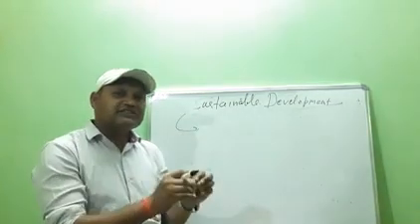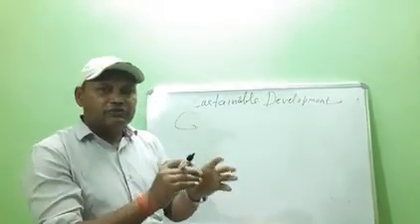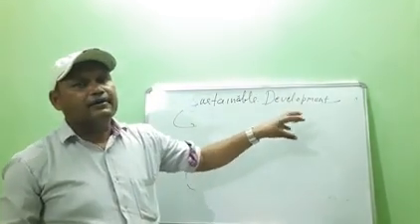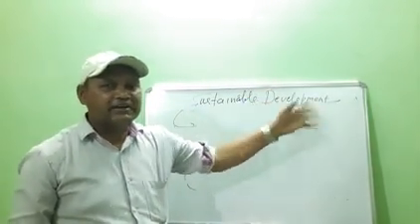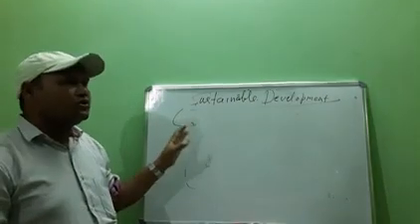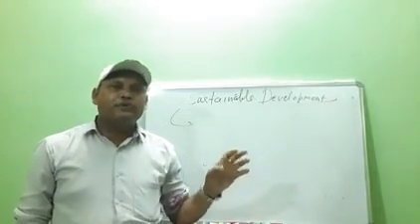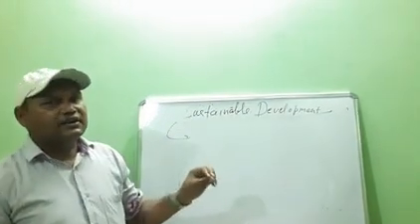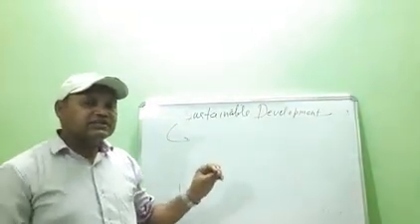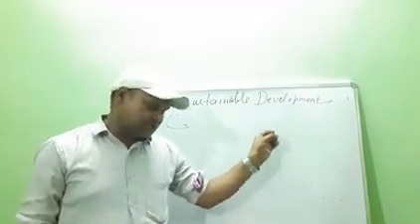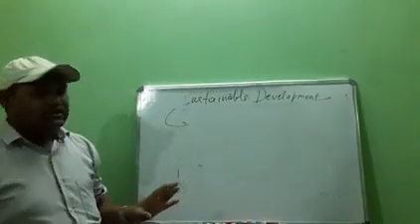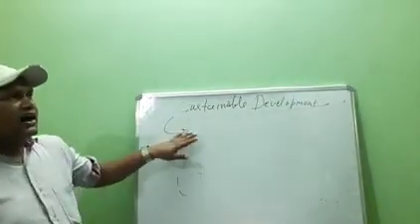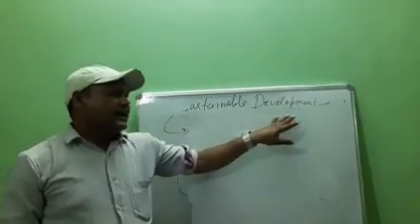It only uses the part of the natural resource of the present generation and leaves the part for the future generation for their conservation, and also controls the overuse as well as the wastage of the natural resources. Such development is known as sustainable development. In this way, sustainable development is the need of the present time.